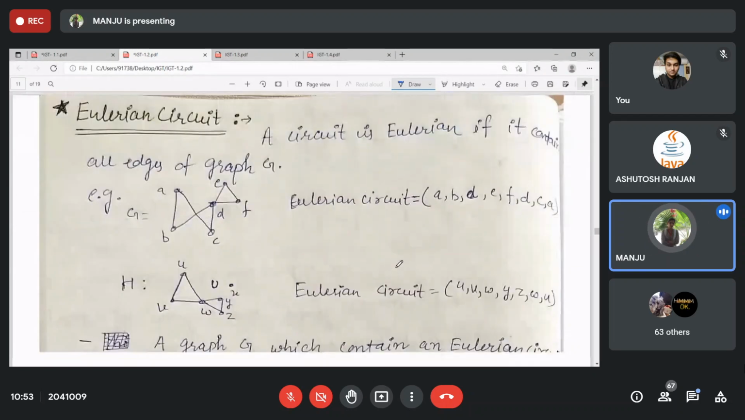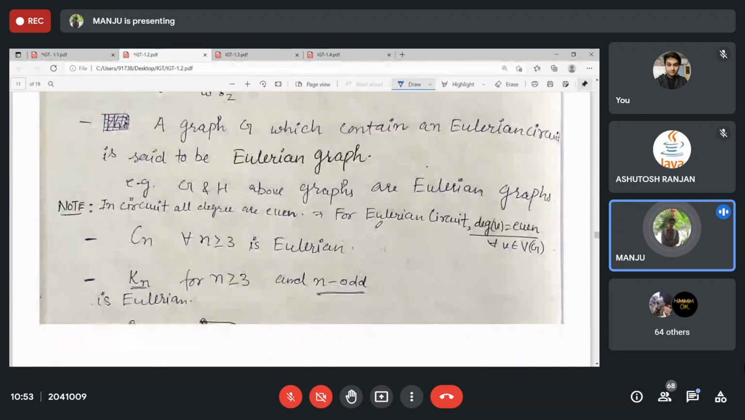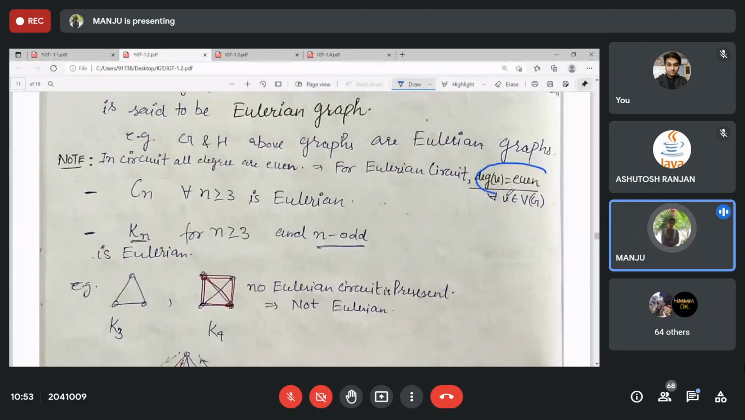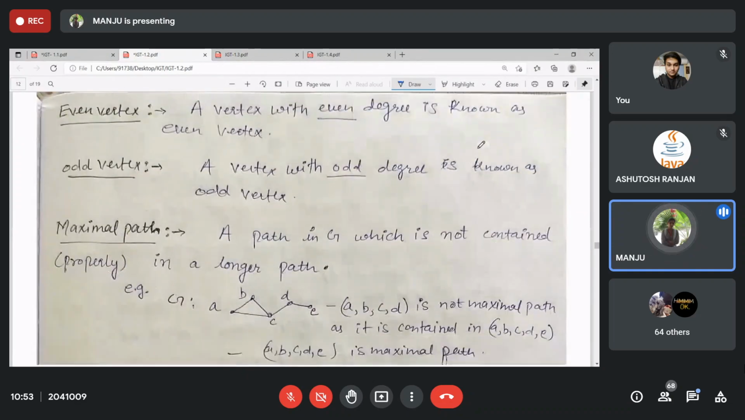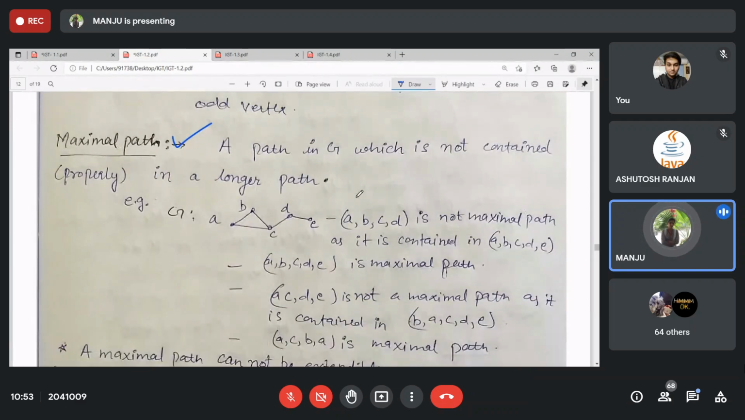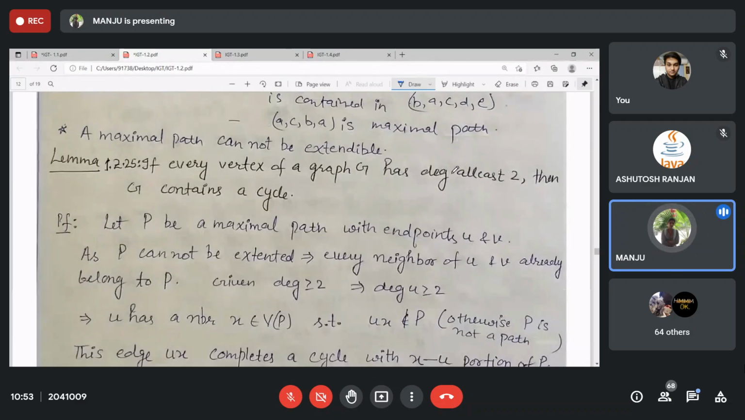Then we discussed Eulerian circuit. Many times we have revised it, right? It contains all the edges, and the necessary and sufficient condition is that the degree of all the vertices is even. If it is not an Eulerian graph, you can at least find an Eulerian trail, that is an open Eulerian trail, and the condition is that exactly two odd vertices will be there; even vertex, even degree; odd vertex, odd degree. Okay, maximal path: that path, whatever is maximal, cannot be extended.